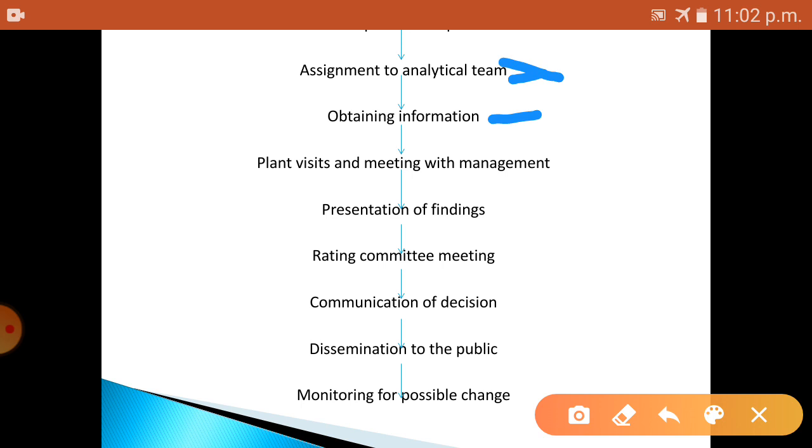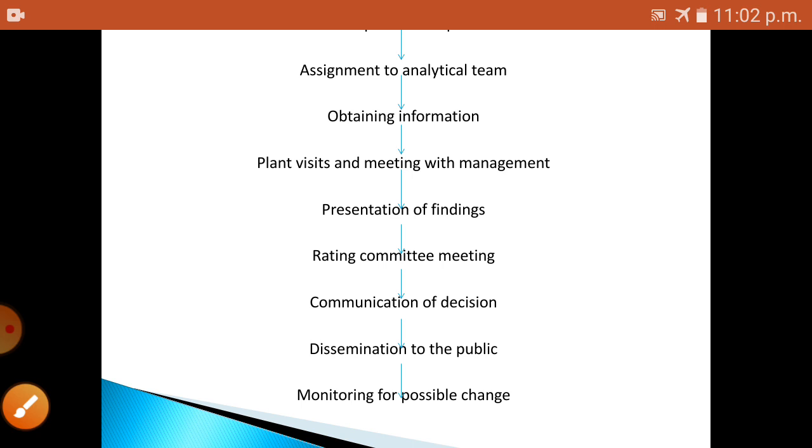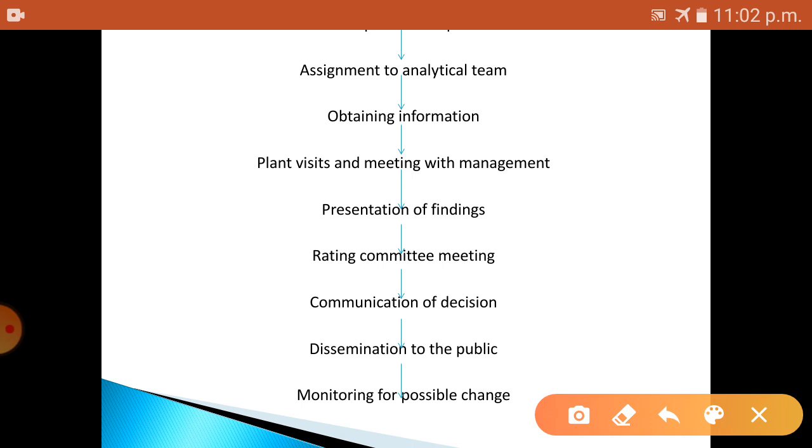The team usually comprises 2 members who have expertise or experience in the relevant business area and are responsible for carrying out the rating assignment. This is the second step.